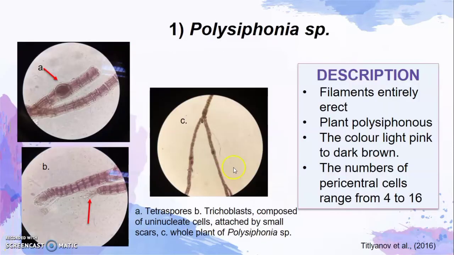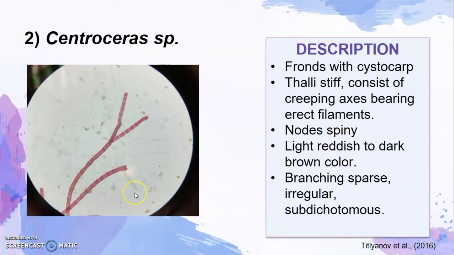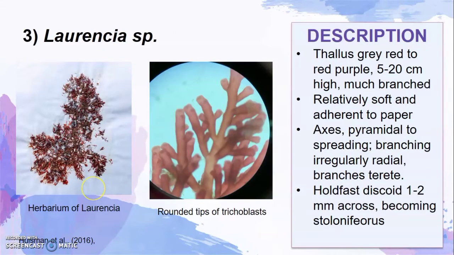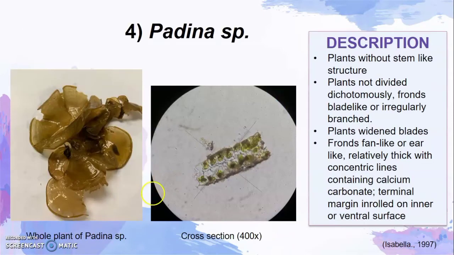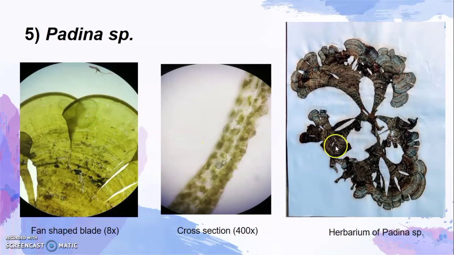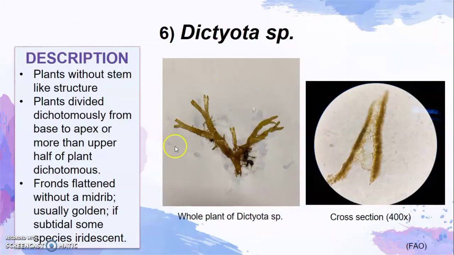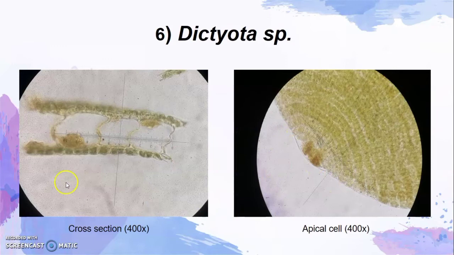Okay, this is a Polysiphonia species from Rhodophyta. This is a Centroceras species. Then this is a Laurencia species. This is a Padina species. This is a cross section. This is the herbarium of Padina, and this is a fan-shaped blade of the Padina. Then this is Dictyota. This is the whole plant of Dictyota, and this is a cross section of Dictyota. Then this is the apical cell of Dictyota.